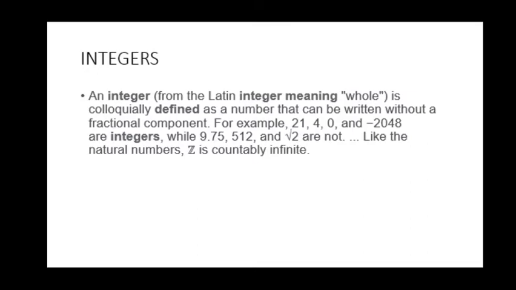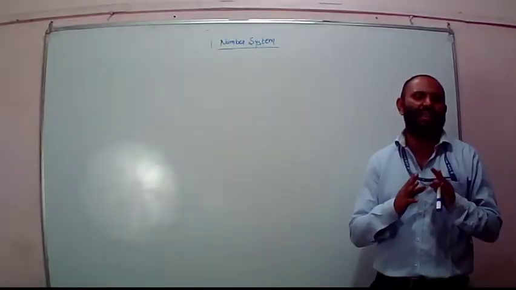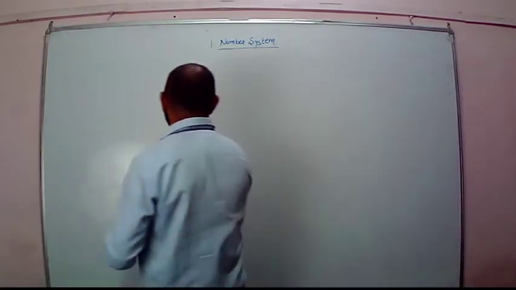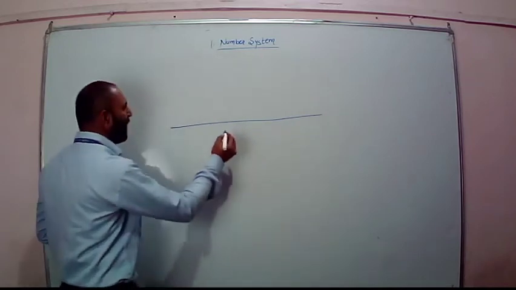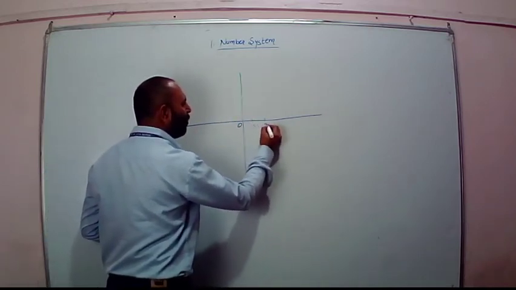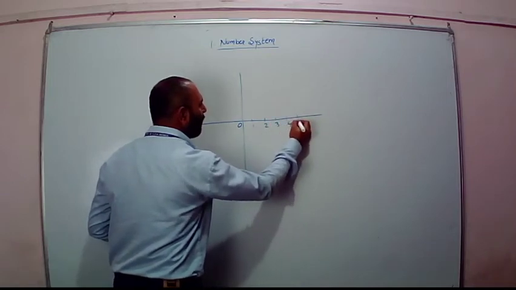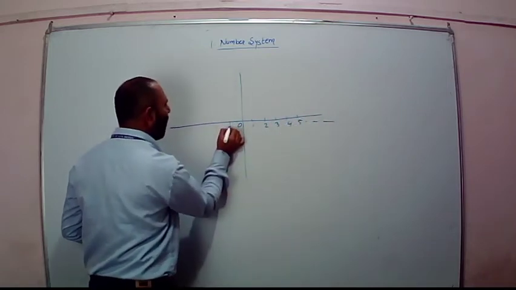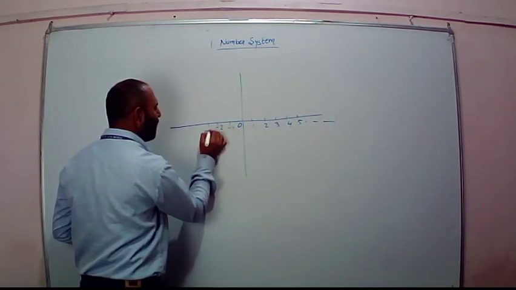See the slide. In this slide we have taken the definition. The definition says an integer is colloquially defined as a number that can be written without a fraction component. That means on the number system, the numbers which we are representing, like this is 0, 1, 2, 3, 4, 5, like that. We have -1, -2, -3, -4.